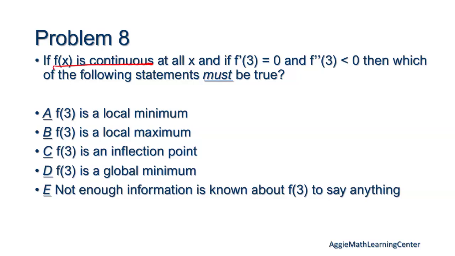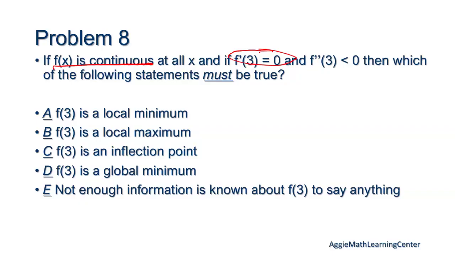And if f prime of 3 is 0 and f double prime of 3 is less than 0, then which of these are true? So f prime of 3 being 0, what does that tell us? So your slope is 0. Right, exactly. So our slope is 0 here, so maybe we have a maximum or a minimum there.